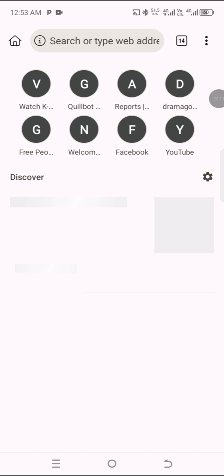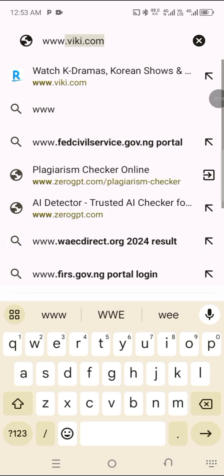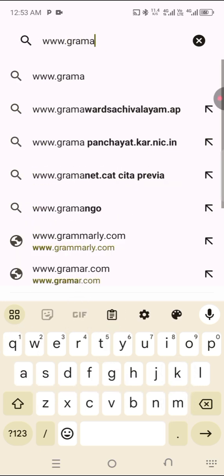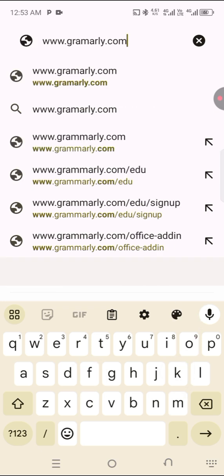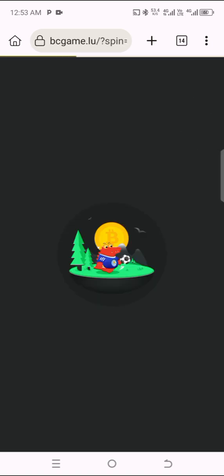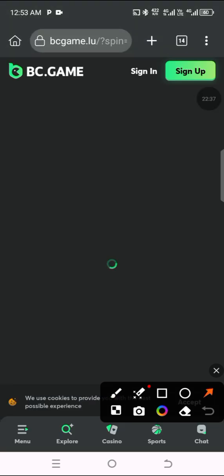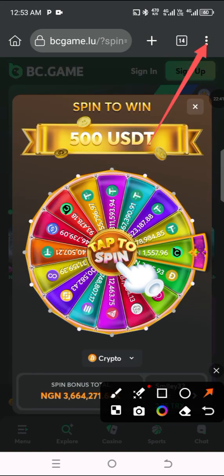Check grammar. You can choose any browser of your choice. So type www.grammarly.com. So you press search. Whenever you search this, make sure your phone is on desktop site. Click on the three dots here.